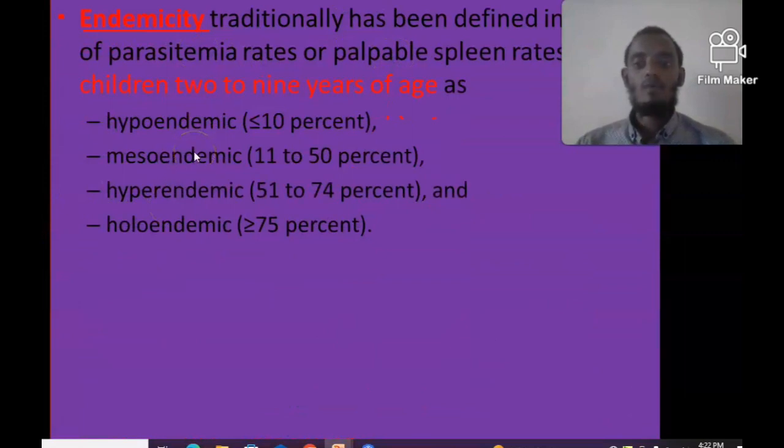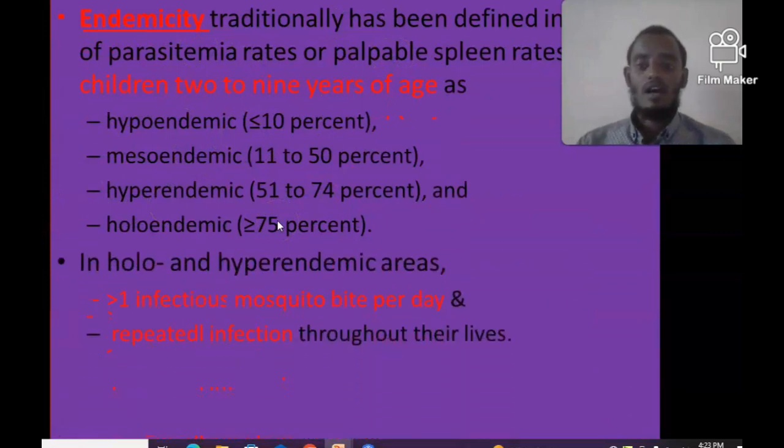In a hypoendemic area, the presence of parasitemia or palpable spleen in children 2 to 9 years of age is less than 10%. In a mesoendemic area it is around 11 to 50%, hyperendemic 51 to 74%, and holoendemic area is greater than 75%. That means greater than 75% of the children in a holoendemic area have either parasitemia or palpable spleen, and it indicates there is a high prevalence or high burden of malaria in that area.